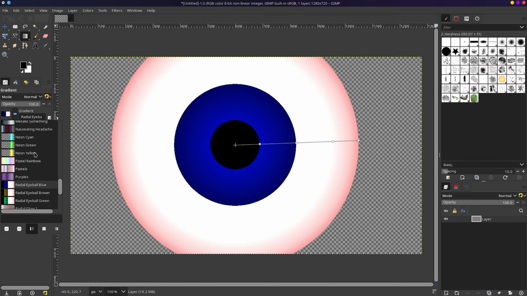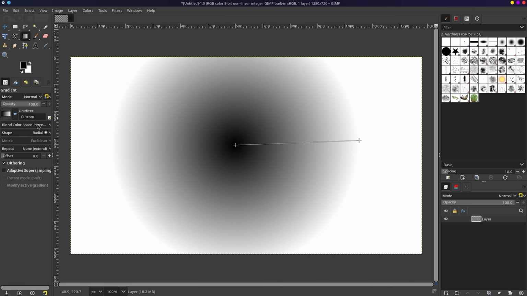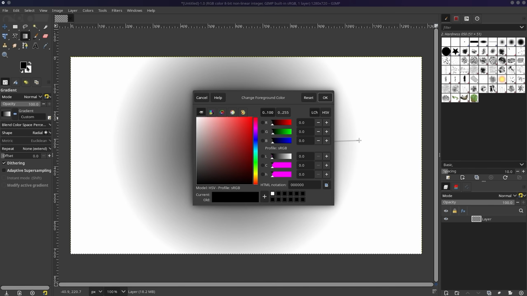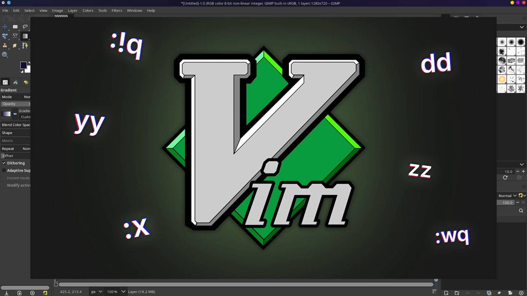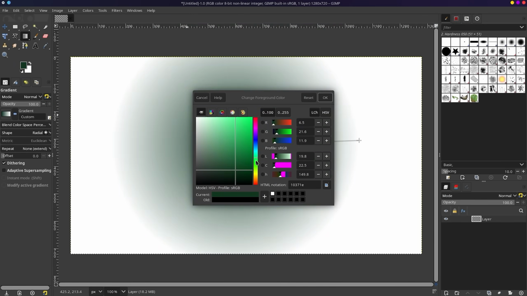My little sidebar is kind of getting annoying. Alright, let's go ahead, set this to custom. And I think custom will just take off of the colors we have. So we're going to recreate the Vim thumbnail, which I don't actually know what gradient I had in the background. I do believe it was a dark green. So we're just going to do a dark green into a gray.